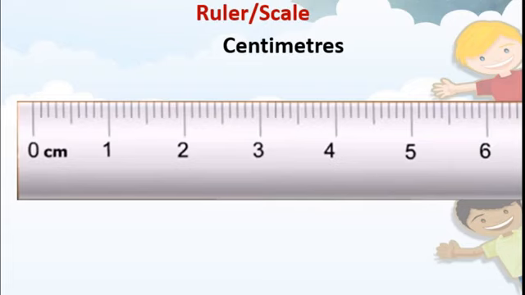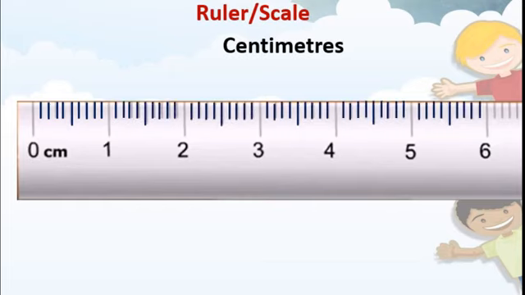Now, between 0 to 1, again we can see the lines. From 1 to 2, there are some lines. From 2 to 3, again some lines are there. Here we will draw them. See, this is 4, 5, 6, 7, 8, 9. Means between 0 to 1, there are 10 parts.